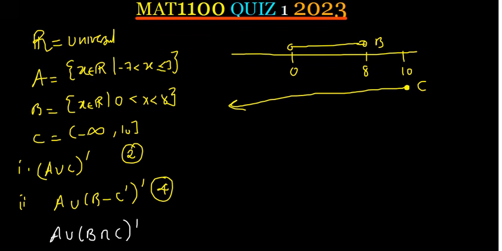Now here we want where they're intersecting. With the intersection of sets, you always get a smaller set. With the union of sets, you always get a bigger set. So since we get a smaller set, what will be the intersection of B and C here? Is it going to be set B or set C?